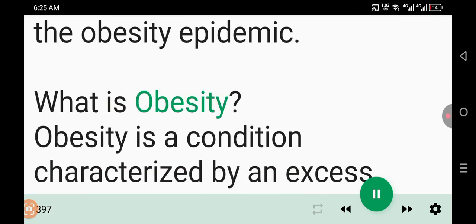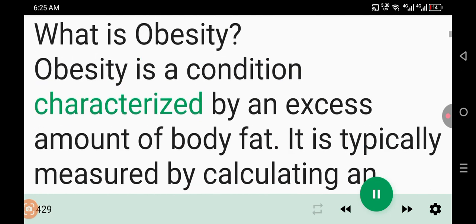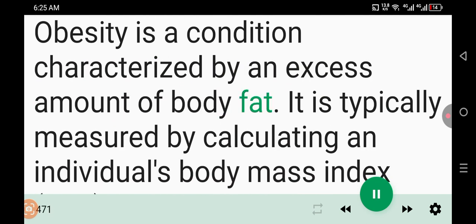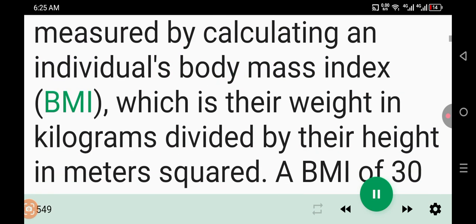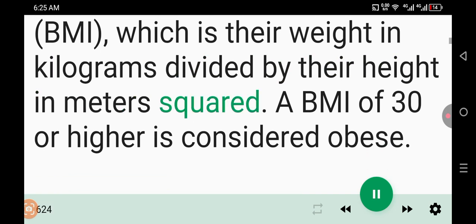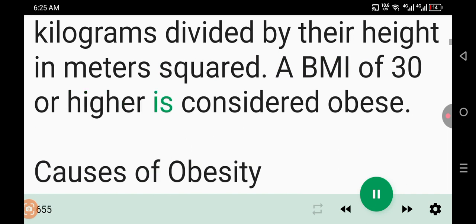What is obesity? Obesity is a condition characterized by an excess amount of body fat. It is typically measured by calculating an individual's body mass index, BMI, which is their weight in kilograms divided by their height in meters squared. A BMI of 30 or higher is considered obese.